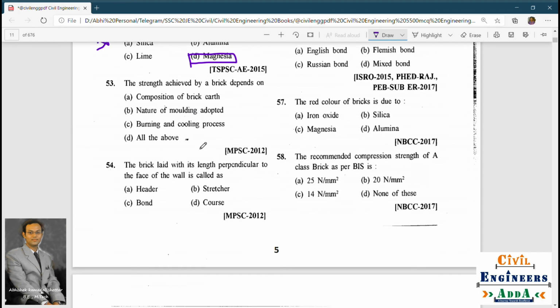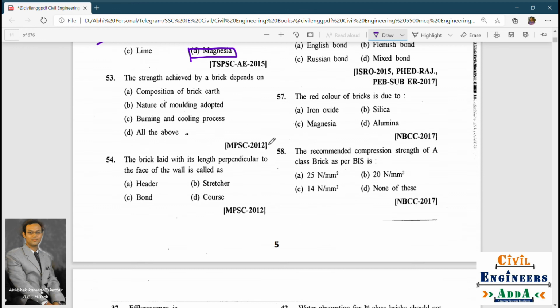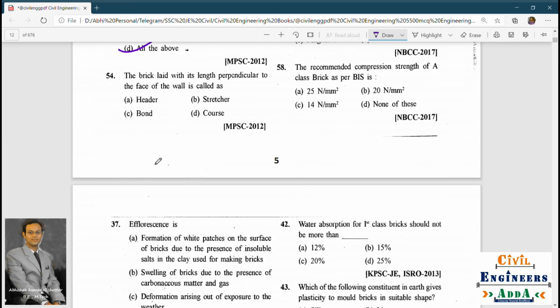So next question: the strength achieved by a brick depends on composition of brick earth, nature of molding adopted, burning and cooling process. I think all these factors do affect the strength of the brick. So option D.